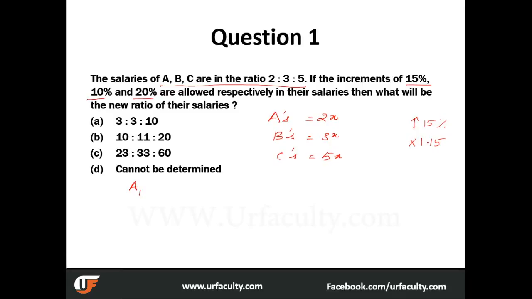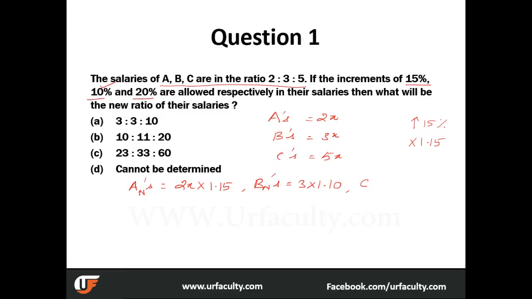I'll put it as A1 salary, which is new salary, right? Or AN. AN's salary, A's new salary, is 2x into 1.15. And what is B's new salary? 3x into 1.10, 10%.